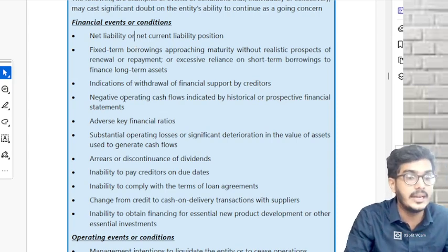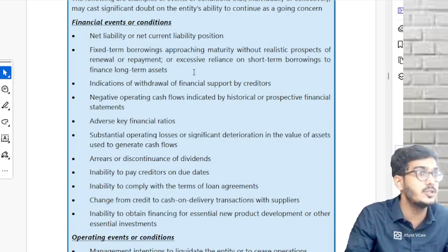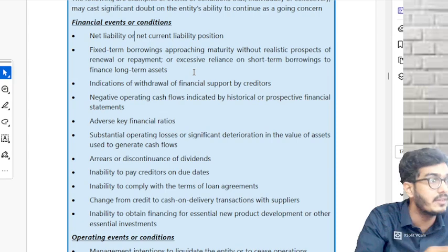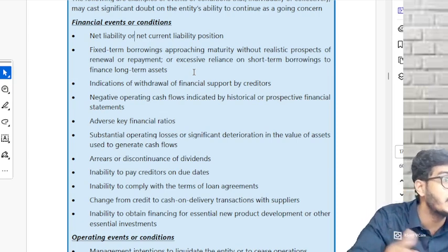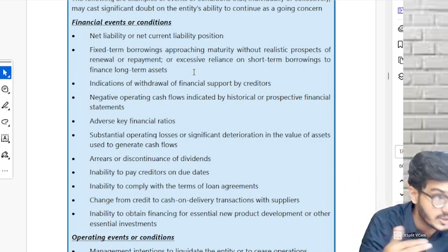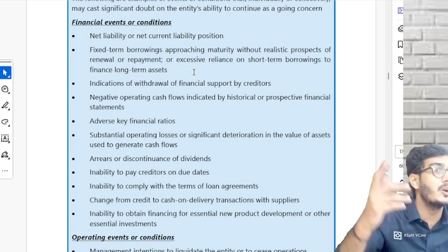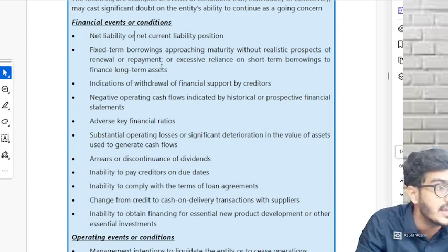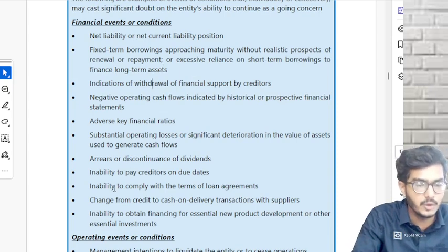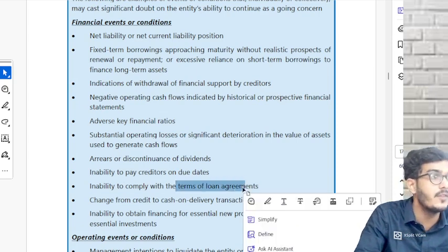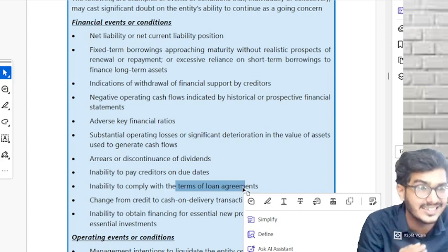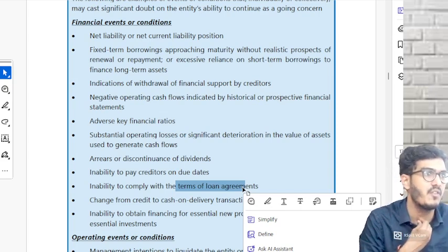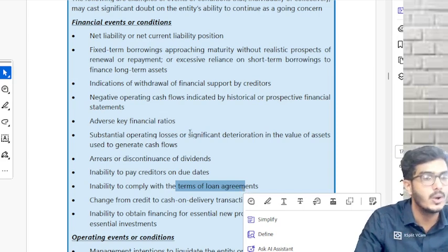Third one is this, excessive reliance on short-term borrowings for long-term finance. Working capital, CC and all are given for your day-to-day business operation, that you cannot use as a term loan. But if the company is using it as such, that means the company is not getting term loans from banks. Financially, the company is very poor. Then fourth one, the company is not able to comply with the terms of loan agreements. The loan agreement letter says every 14th you have to pay the EMI, but every month the company is making default. So these 4 points are related to liabilities.